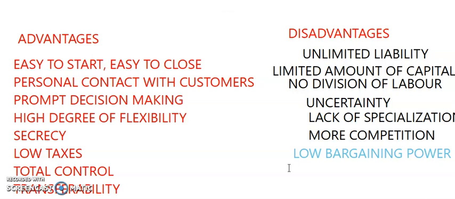legal approvals. This also helps in maintaining personal contact with customers and in understanding them. Keen observation is possible in the case of sole tradership, and you can take decisions immediately because there is no need to get approval from any other outsider. No second party is there. You are the only person running the business. Therefore, you can take decisions and implement them immediately in the organization. And there is a high degree of flexibility: shifting from one business to another is very simple and easy in the case of sole tradership. And you can maintain all business secrets very well.